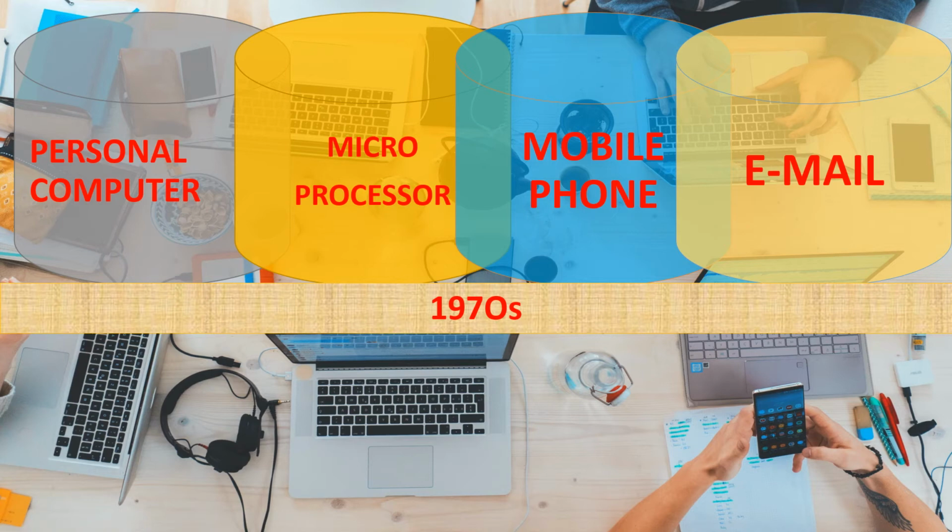So the first is the personal computer. Your personal computer or your laptop is called a personal computer, so we all are using it, and that is because of the electronics that happened in the 1970s. Also in this year, major companies like Microsoft and Apple were formed, and right now they are ruling the whole world in terms of the electronics and software industry.